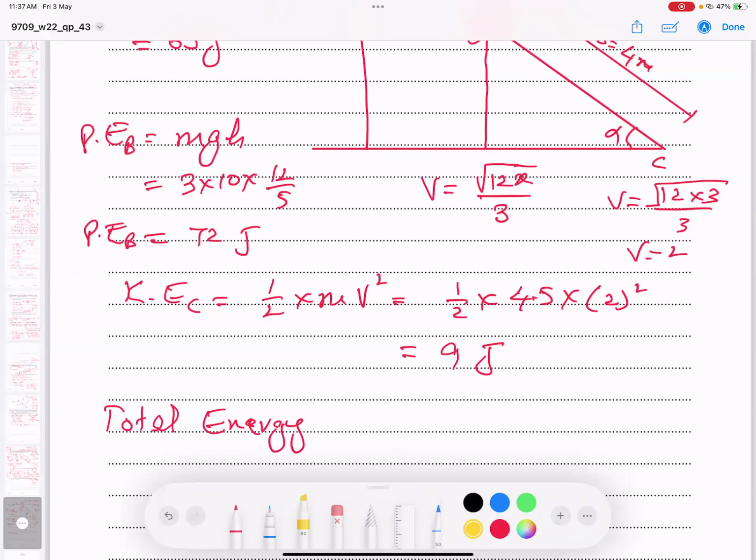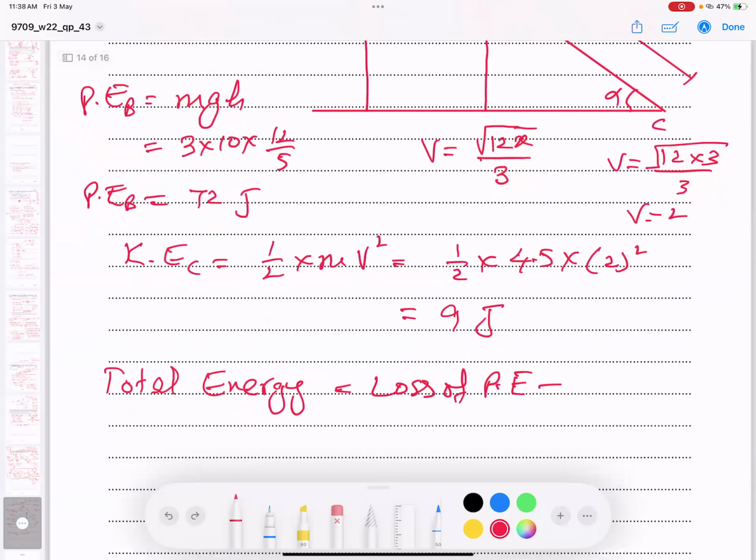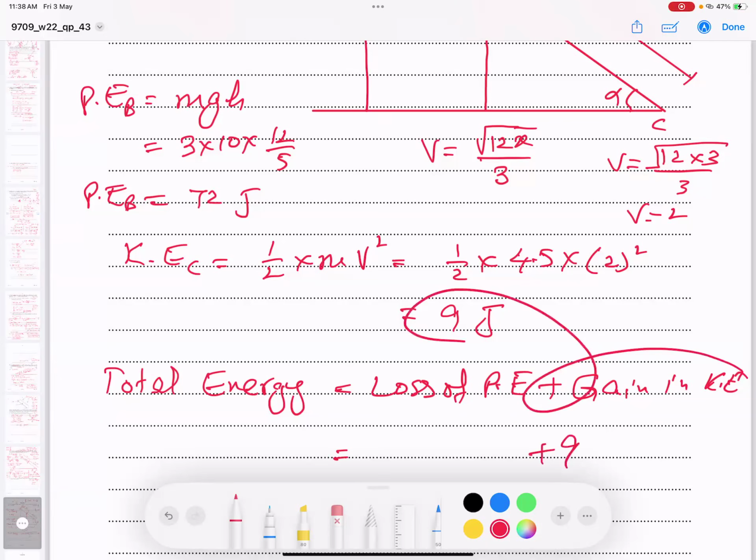Total energy is loss of potential energy plus gain in kinetic energy. Speed is increasing. This is becoming 9, and if we check it, this is 9. You see, we got it here.